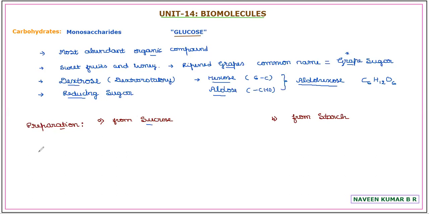Now sucrose, commonly known as cane sugar or invert sugar, we'll learn in detail in the disaccharide. Whereas starch is the reserved homopolysaccharide in plants.